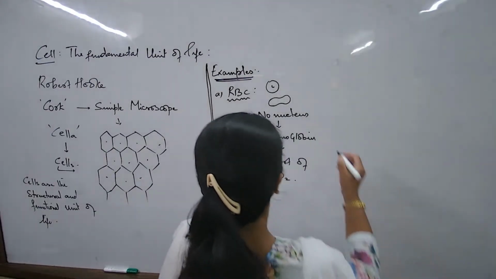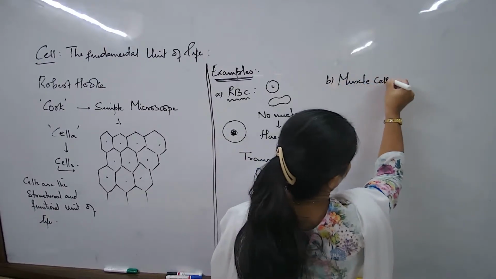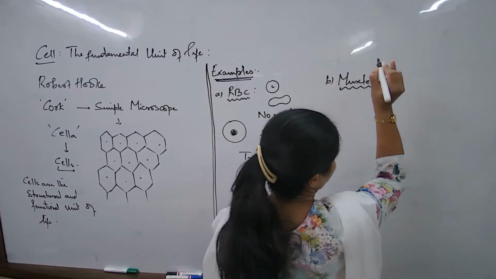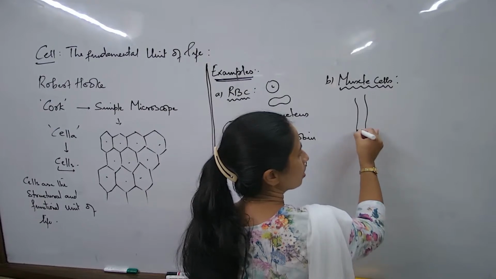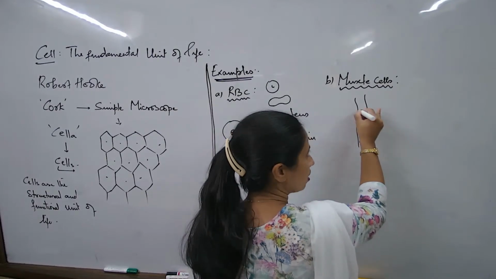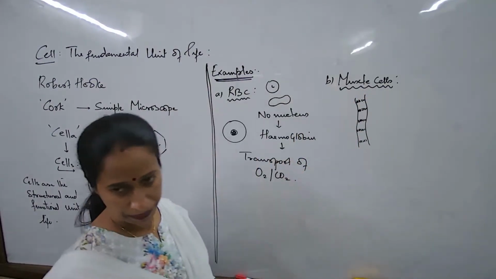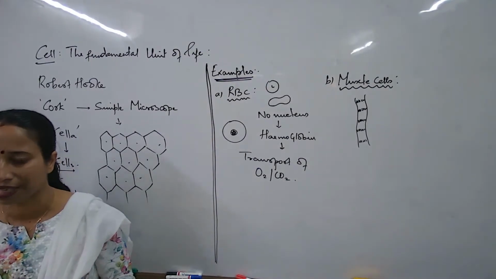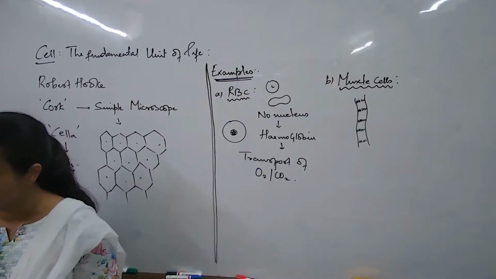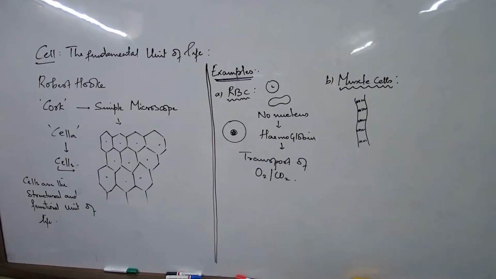Let us talk about another example. I talk about one more example, like the muscle cells. If I look into one example of a muscle cell, we will always find that muscle cells are long, slender cells. It is a single cell, but it is so long, such a long cell. I talk about the muscle cells that we have: hands, and then face, and then the legs, and then the heart, and then the internal organs, the stomach, and the intestine, etc. These muscle cells are very long cells.